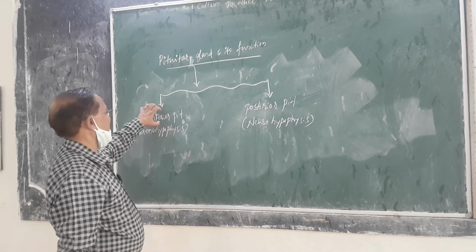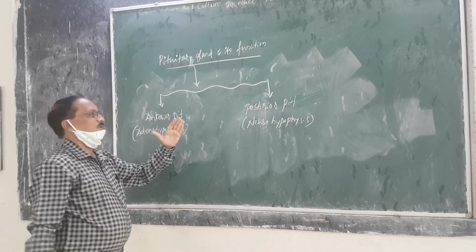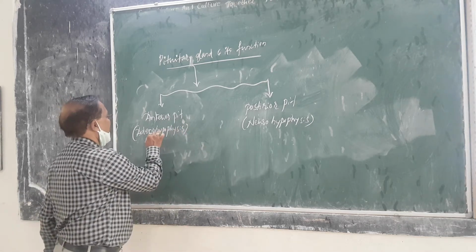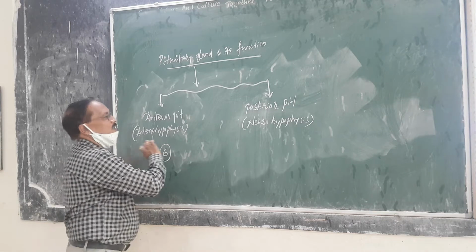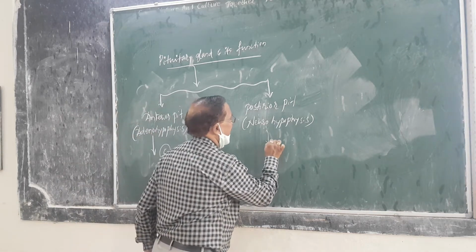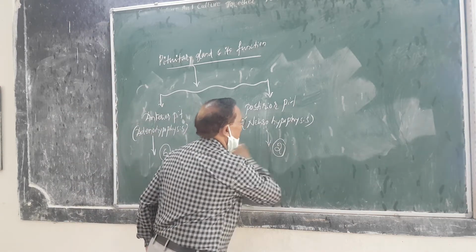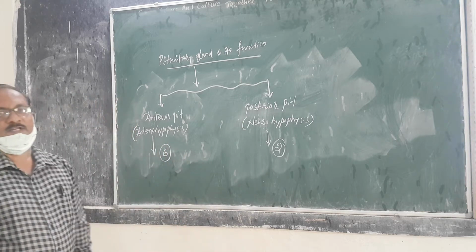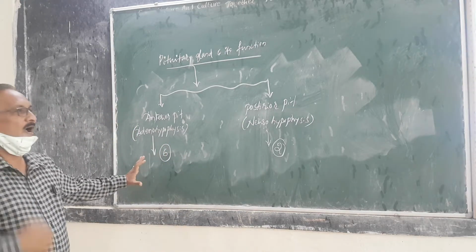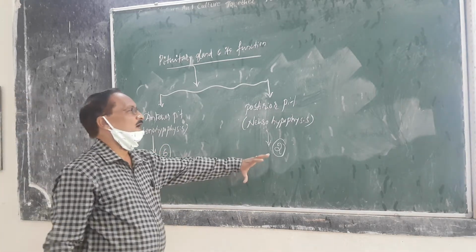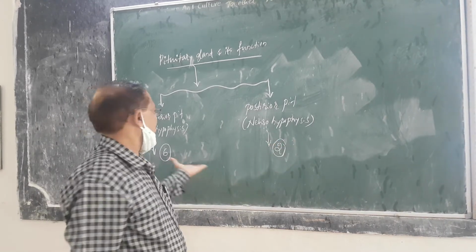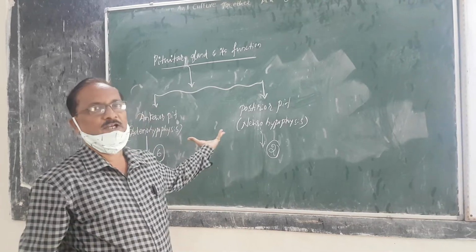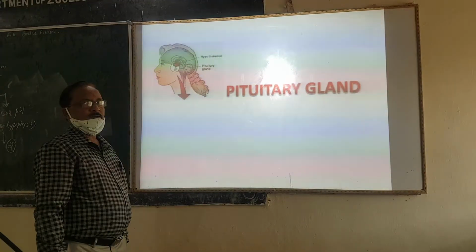The anterior pituitary secretes a total of 6 hormones, and the posterior pituitary secretes 2 hormones. Let us discuss the main important functions and where they are located, going through the slides one by one, starting with the anterior pituitary.